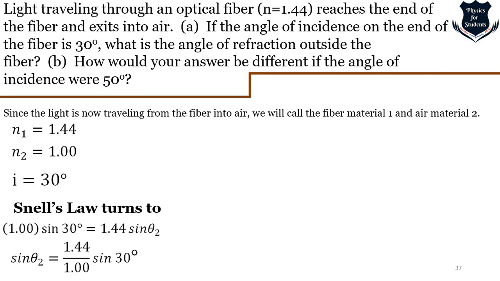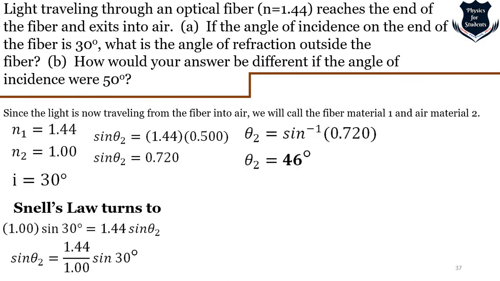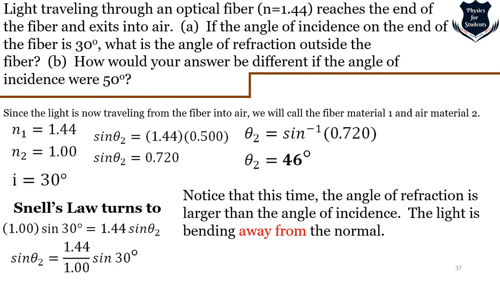Snell's law, again we take it. We put the value 1 sine 30 degrees. Again we are trying to find sine theta 2. We get this value, where I've just substituted the approximate value of sine 30. We take the sine inverse and we get theta 2 as 46 degrees. Right? So this is the answer for the angle of incidence at the end of the fiber.